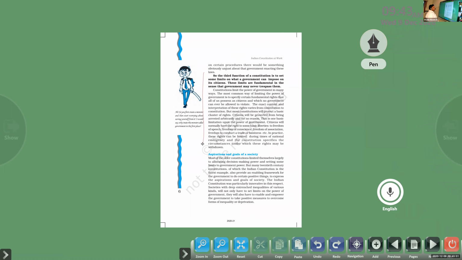The most common way of limiting the power of the government is to specify certain fundamental rights that all of us possess as citizens and which no government can ever be allowed to violate. So fundamental rights, six in number, no government is able to violate. What are the fundamental rights in India? Right to freedom, right to equality, right to constitutional remedies, right to profess any religion, right to education, the part of culture.